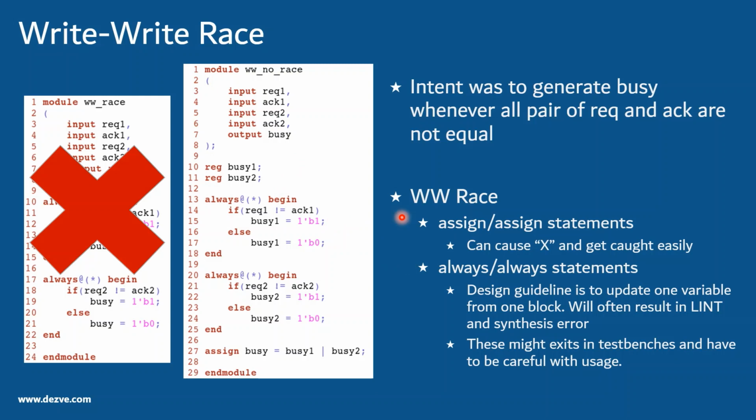Unless they are assigning the same value, it will be shown. But the moment one of the values changes, like one is trying to drive a 0 and the other is trying to drive an x, you will get an x, and it can be caught very easily. But in the case of always, it is not a wire, it is not continuously driven, it is a procedural block.